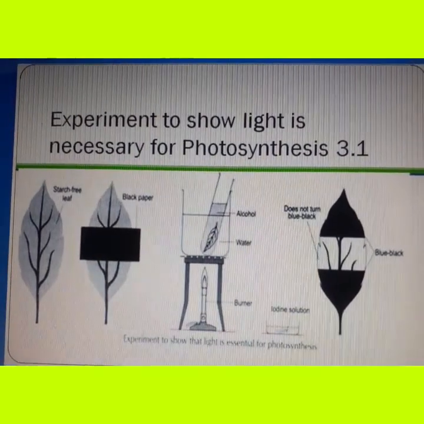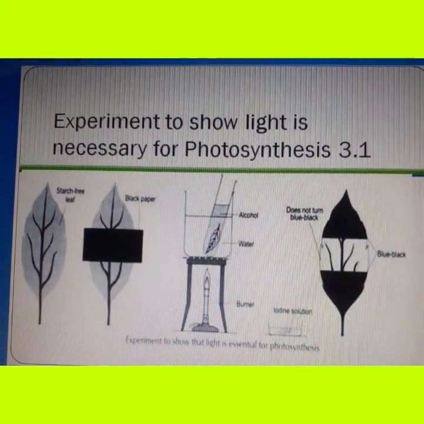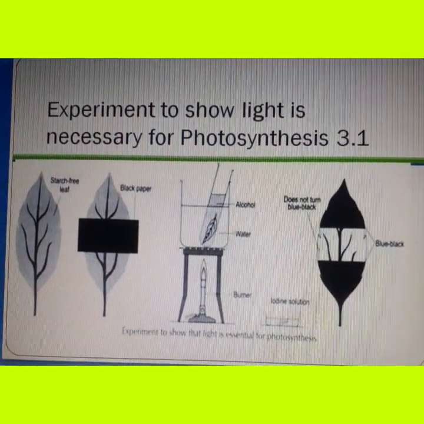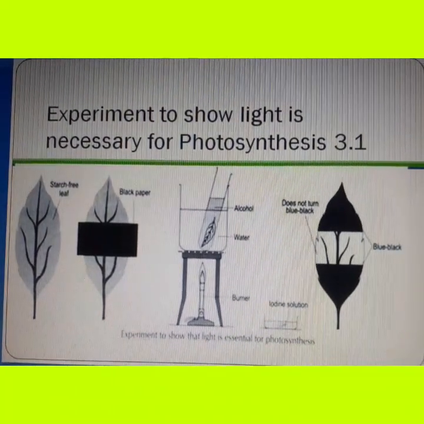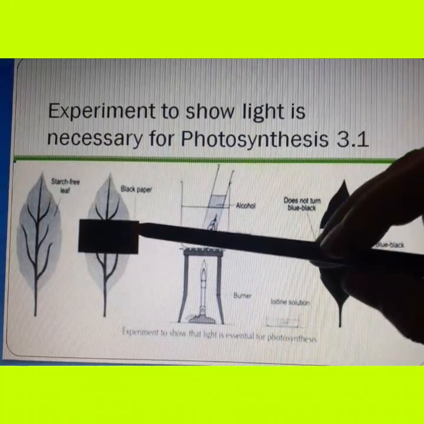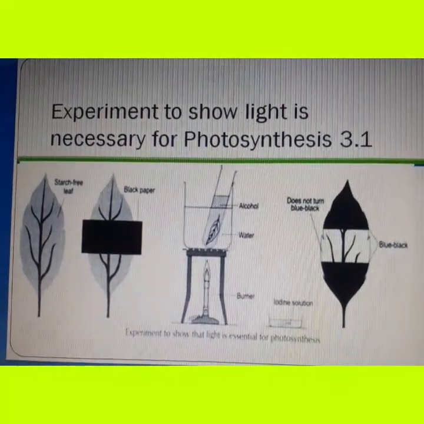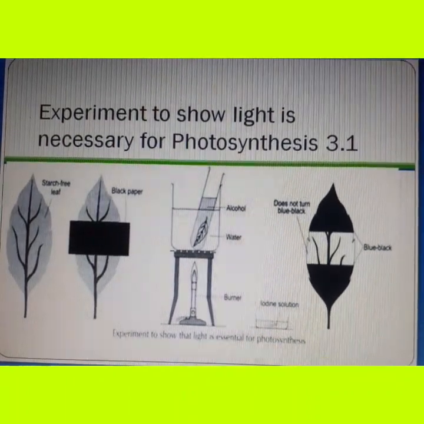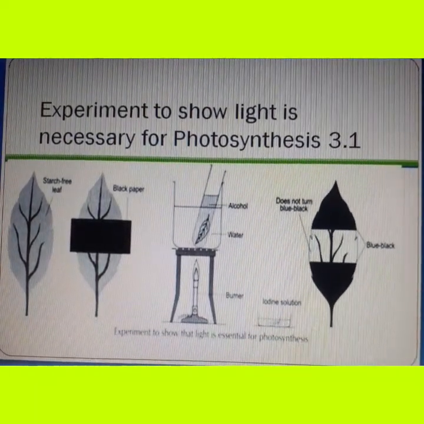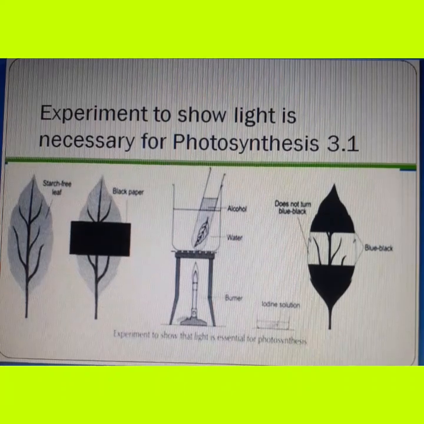So we take a potted plant with broad green leaves, and we cover one leaf of the plant with black paper. We keep this arrangement for a few hours and then we destarch the leaf.